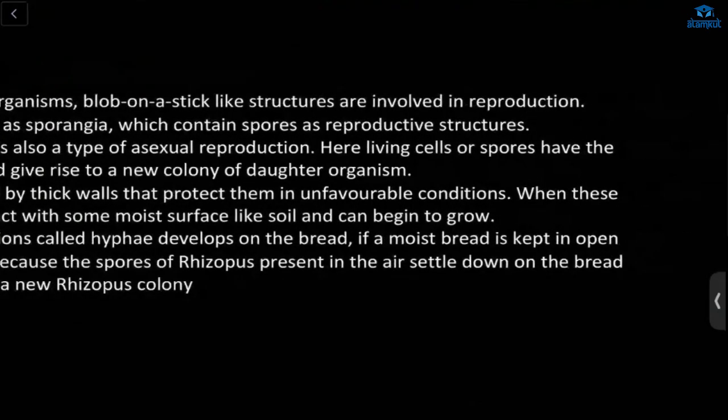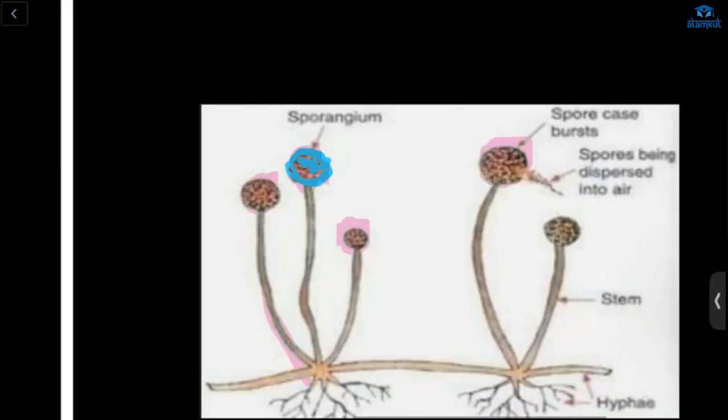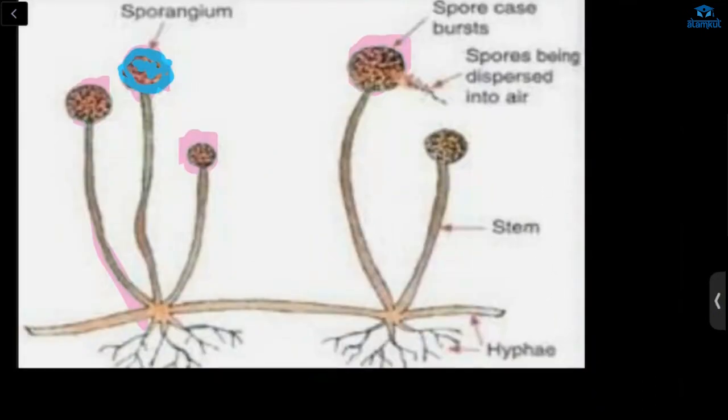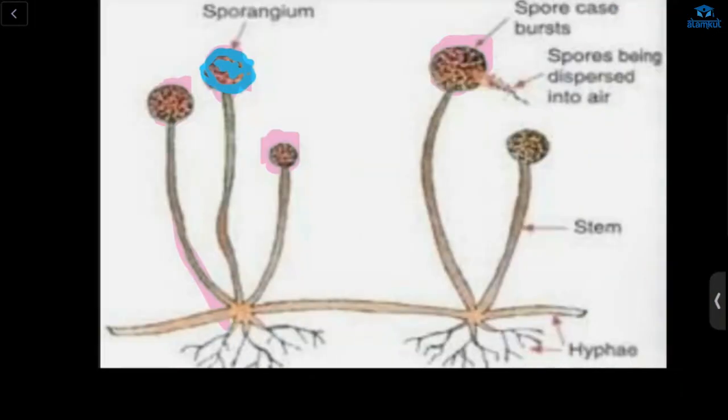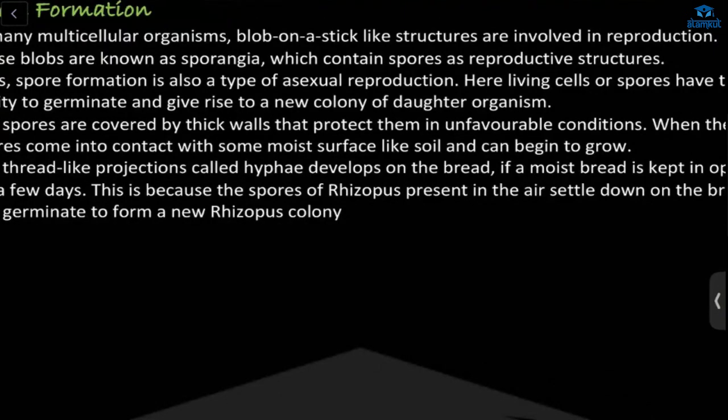Next, we have spore formation. In fungi, usually there will be a structure with a round bob on a stick. This is the sporangium, which contains spores. It will burst and the spores will be dispersed into the air, and then reach the soil, and from there new hyphae will arise, giving rise to a new individual, and this will form a colony of the fungus. For example, Rhizopus.